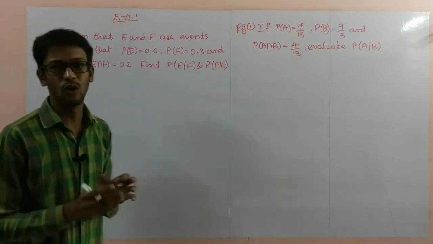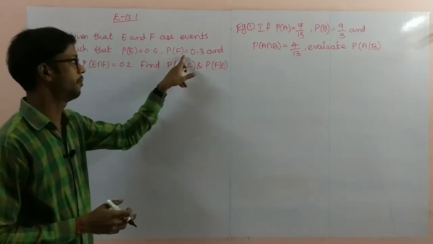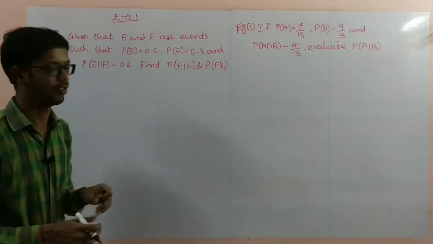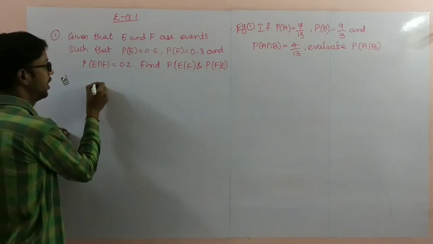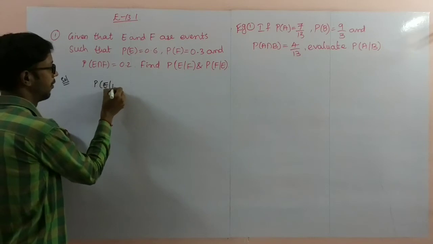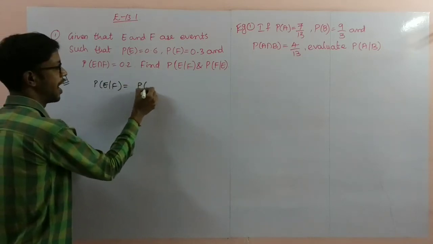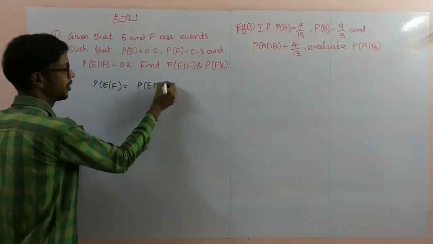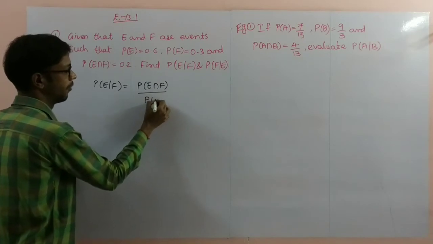Solution: given P of E, P of F, and P of E intersection F. Now what we have to find here? P of E by F. The formula is P of E intersection F by P of F.